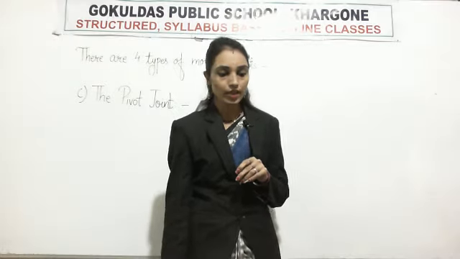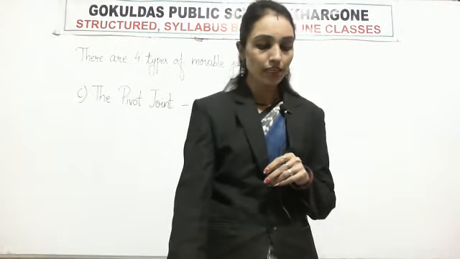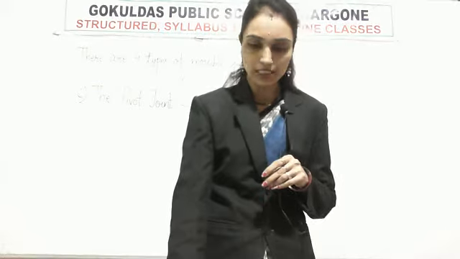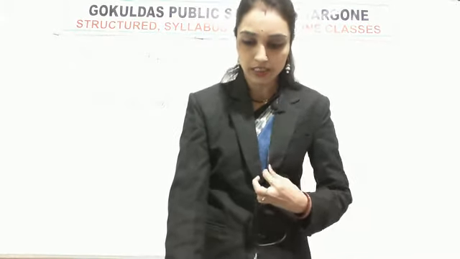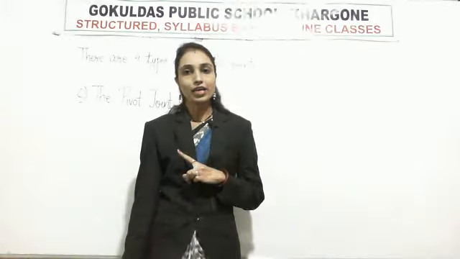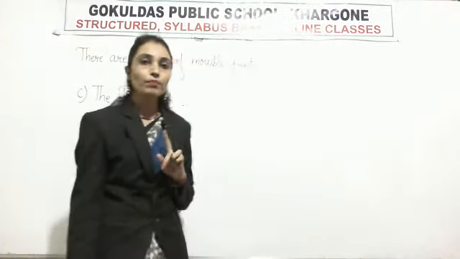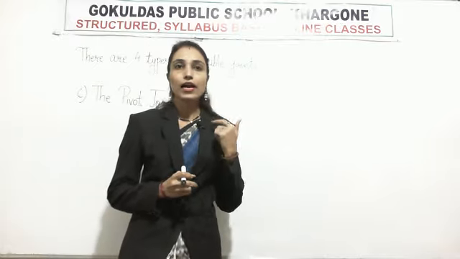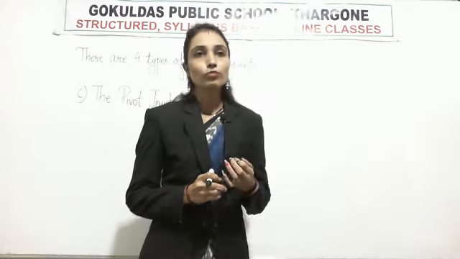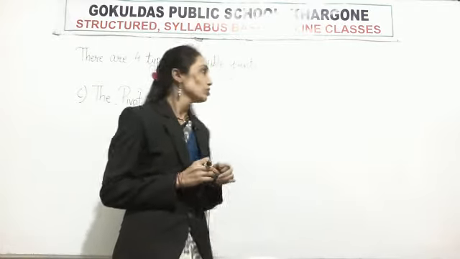We can move our head sideways, upward and downward with the help of this pivot joint. Means it allows movement from right to left and also up and down. For example, joint between the skull and your neck, that allows the movement of your head.